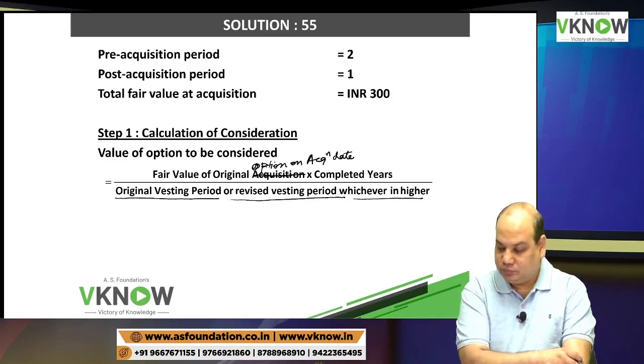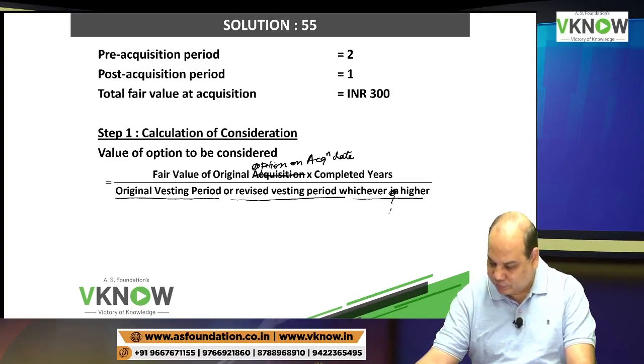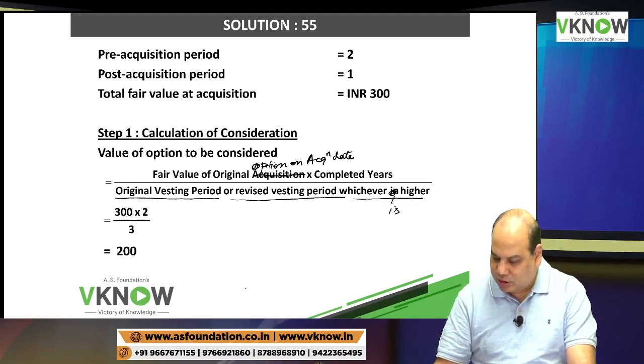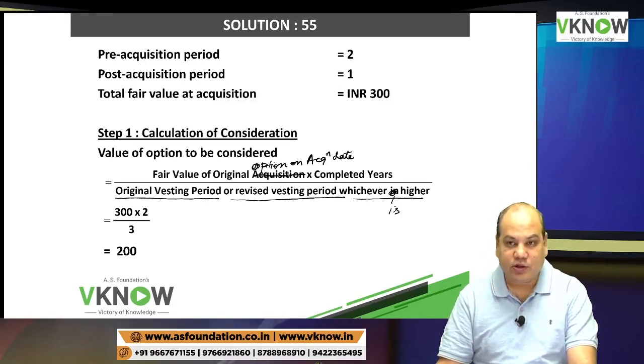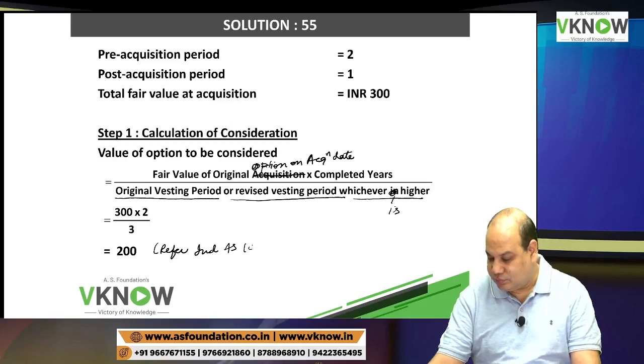Okay. So what is the fair value of the option on acquisition date? 300. Right, 300. Number of years completed 2, divide by 3 years. So 200 rupees will form part of purchase consideration. Accounting we have done in IND AS 103, so we will not discuss again. Refer IND AS 103, there we have taken many practices.